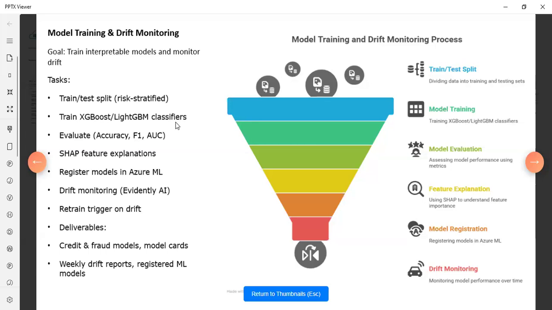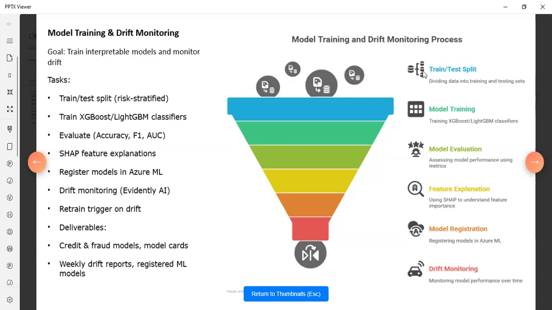And SHAP feature explainable also. The model will be registered in Azure ML with drift monitoring via Evidently AI to trigger retraining when needed. By the end, we have the production-ready model and the drift report also.